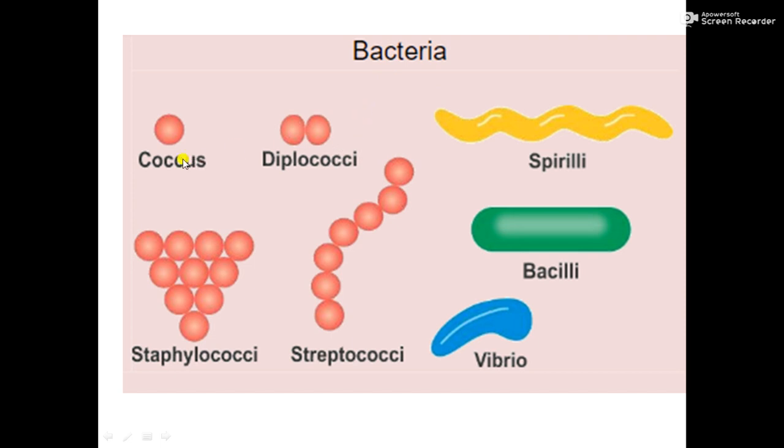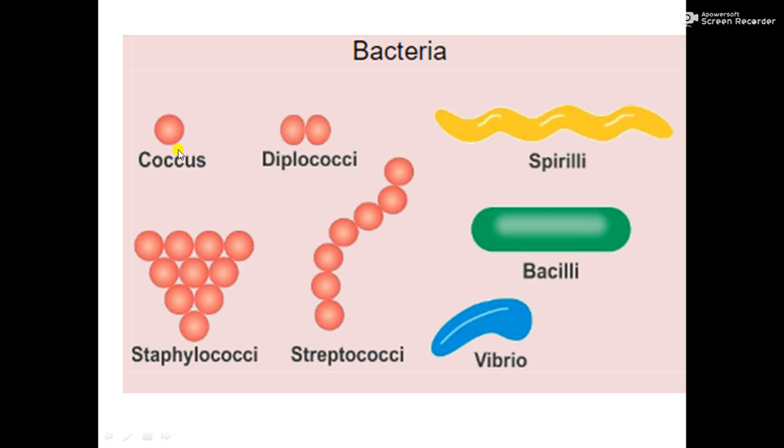These are unicellular and have a prokaryotic cell. Bacteria are classified based on shape into coccus, which are spherical or round shaped, then bacilli or bacillus, which are rod shaped, then vibrio, comma shaped, and spirillum or spirilla in plural, which is spiral shaped, as you can see.